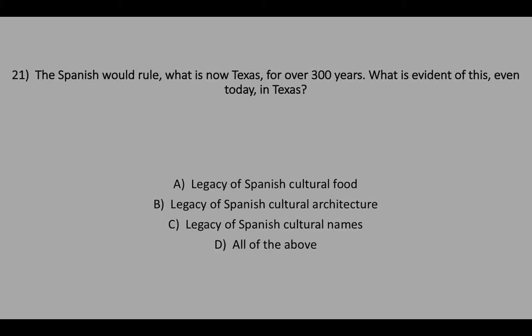Number 21. The Spanish would rule what is now Texas for over 300 years. What is evident of this even today in Texas? A. Legacy of Spanish cultural food. B. Legacy of Spanish cultural architecture. C. Legacy of Spanish cultural names. D. All of the above.